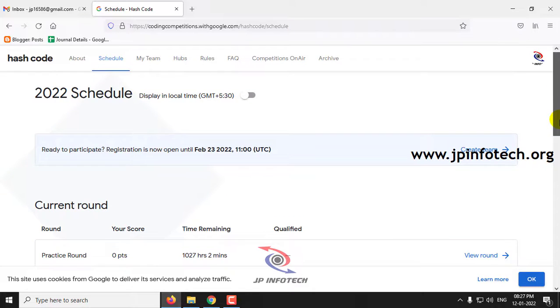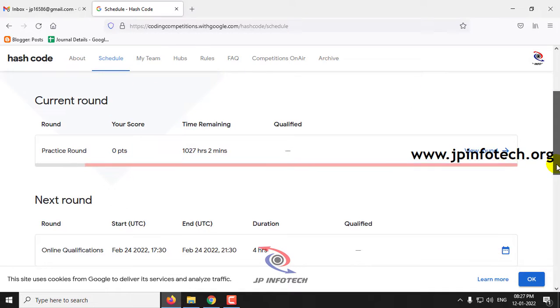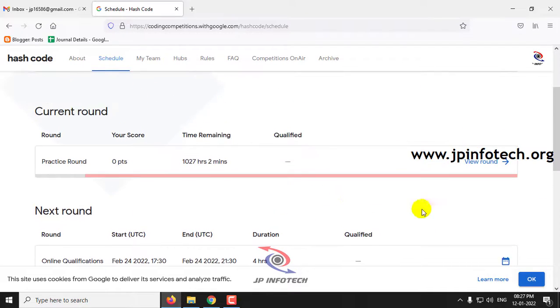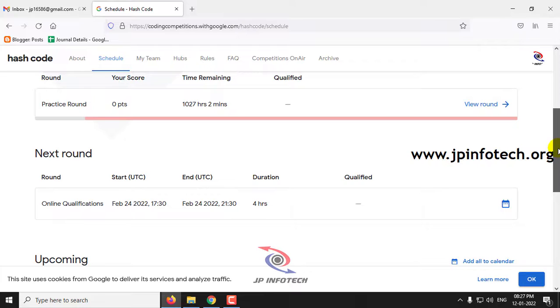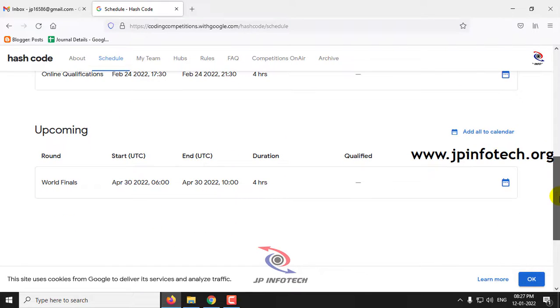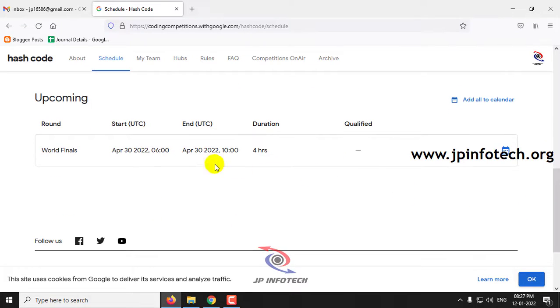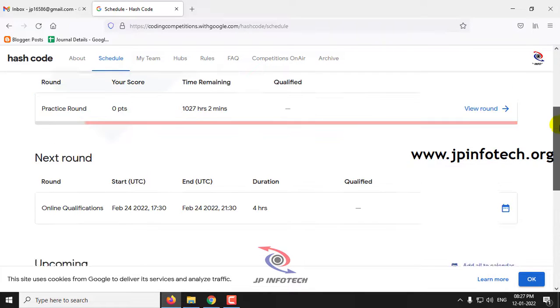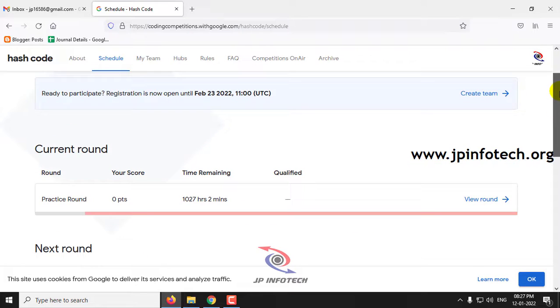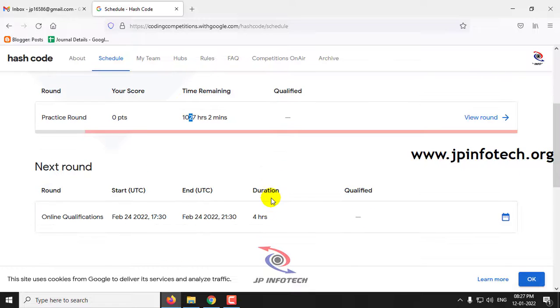Here in the schedule you can see which round you are currently in and what the next round is. You can see all the details of the time duration, qualification details, and upcoming events. The world finals will be on April 30, 2022. After forming the team, you can go ahead with the practice round, and the online qualification will start only on February 24, 2022.